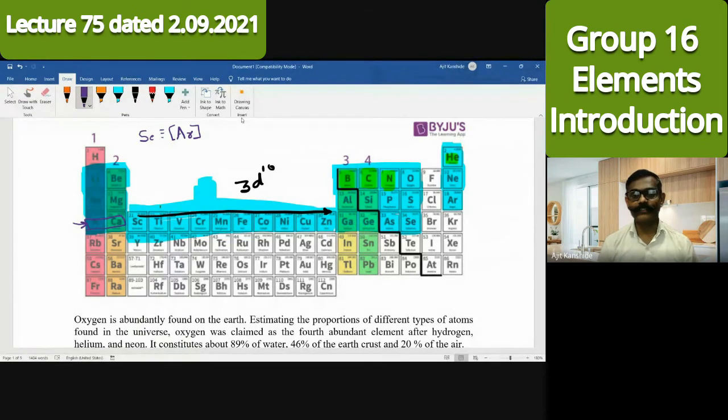Which s orbital is it? It is the first period, it is the second period, it is the third period. Now I am talking, this is the fourth period. So which s orbital? Here there is a 1s, here there is a 2s, here there is a 4s. Right, it is a 4s orbital. How many electrons will be there? Here is the first and second. So 2 electrons in that 4s orbital.